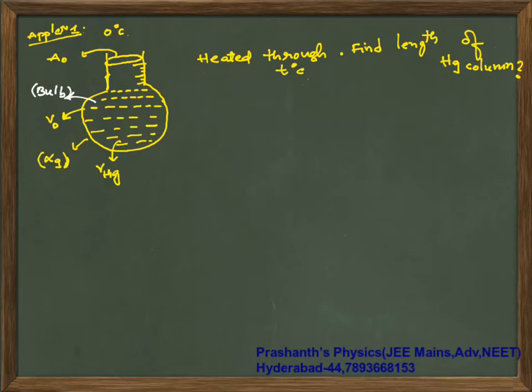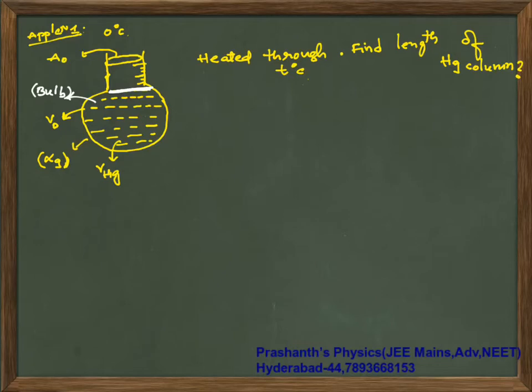Now to this bulb, in the start at temperature theta equal to 0, I am filling it with mercury only up to this white color level, which is indirectly showing 0 reading. Now the dimensions of the mercury bulb are given to you and its volume is V0,